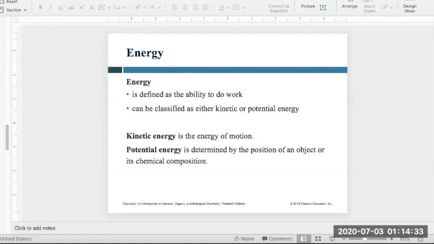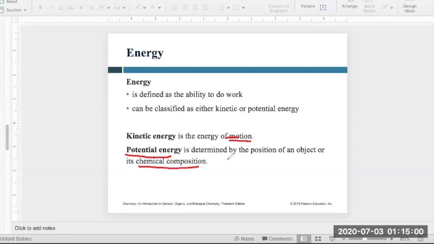So what is kinetic energy? Kinetic energy is the energy associated with motion, meaning how fast you are going, or let's say how fast the car is going. So the moving car has kinetic energy. The second one is potential energy. Potential energy is determined by the position of a substance with respect to the ground, or its chemical composition too.